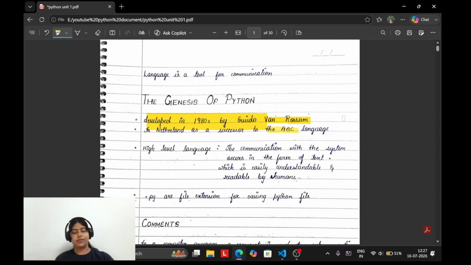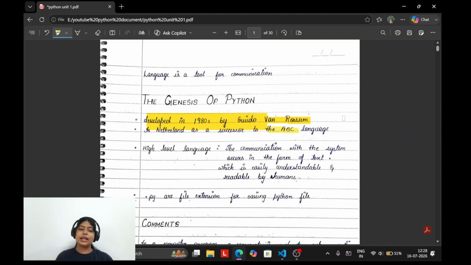Python is not the first coding language. Before Python, there were many other coding languages which used to exist, but due to some reason they were not reliable enough to work with. So scientists and coders, whatever you want to call them, invented Python because Python is more reliable than the ABC language. I am sure that you must be familiar with C, C++, Java, JavaScript, HTML. There are multiple coding languages, but I think Python is the coding language that is easy to understand and human friendly. That's why.